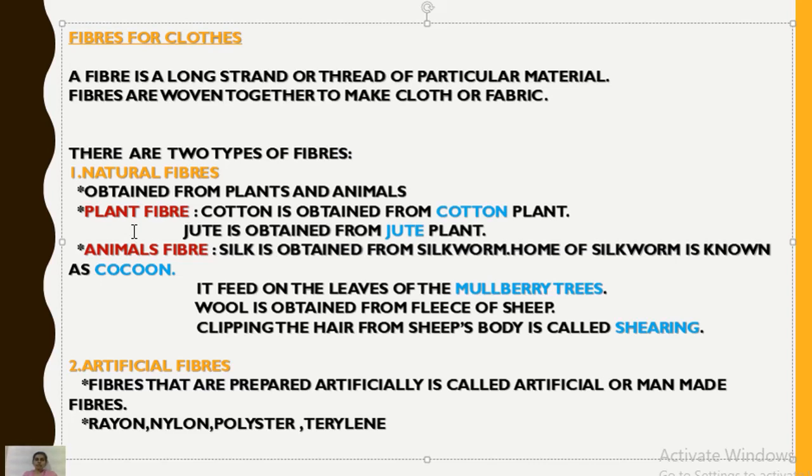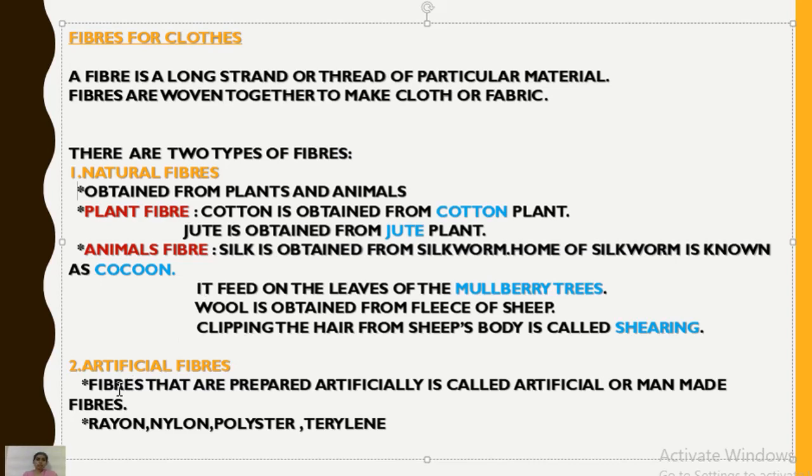Animal fiber. Silk is obtained from the silkworm. Silkworm is the name of an insect. The home of the silkworm is known as a cocoon. It can be asked in your examinations also, so be careful. It feeds on the leaves of mulberry trees. Wool is obtained from the fleece of sheep, meaning the hair of sheep. Clipping the hair from the sheep's body is called shearing.